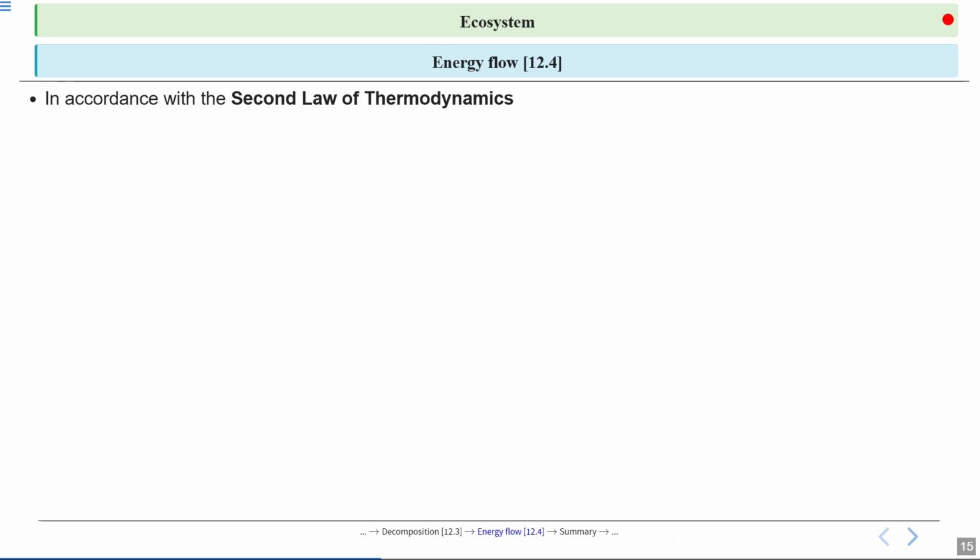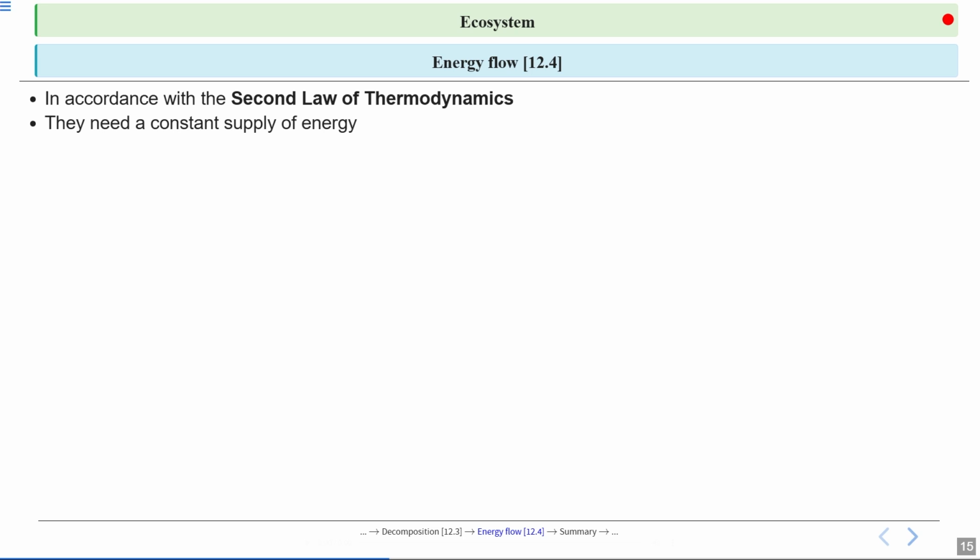So living organisms must constantly spend energy to maintain their structures against the universal tendency towards disorder. Okay, so you can say energy flow also follows the second law of thermodynamics. It follows the first law of thermodynamics also, that energy cannot be created nor destroyed. It can be converted from one form to another form.